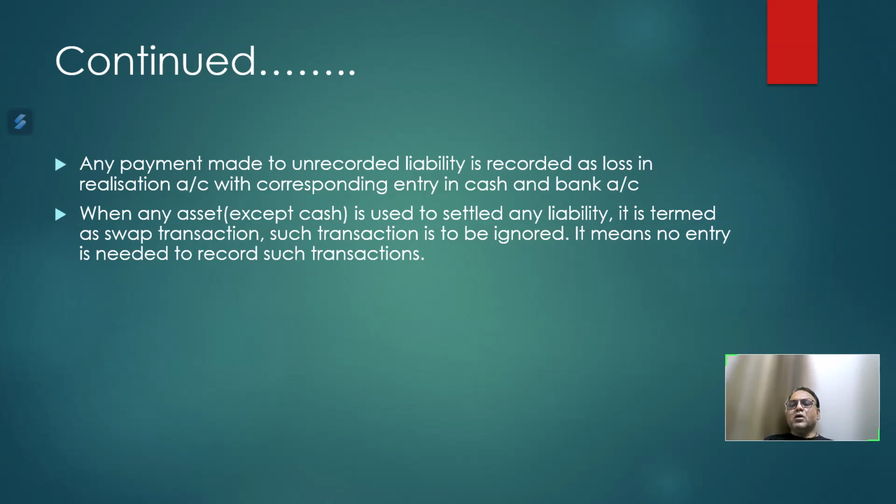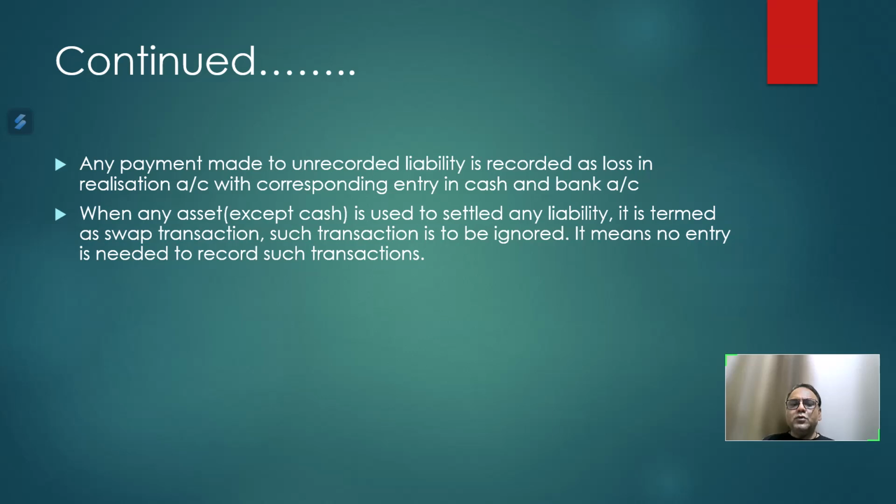Then there is one special transaction where some assets are used for the settlement of liability, which we call a swap transaction. Say for example, debtors are assigned to settle our creditors. So debtors and creditors are swapped.